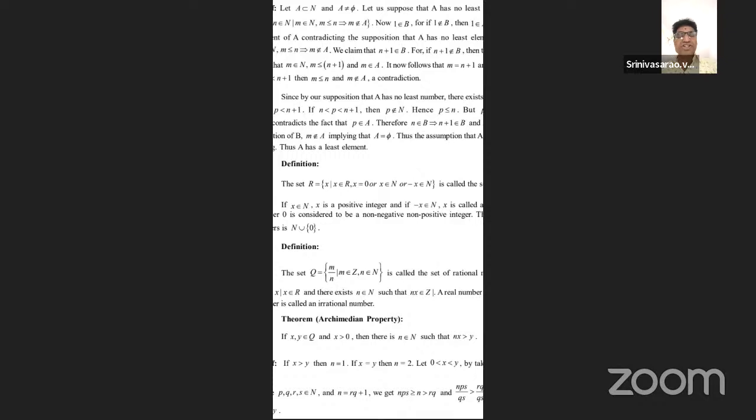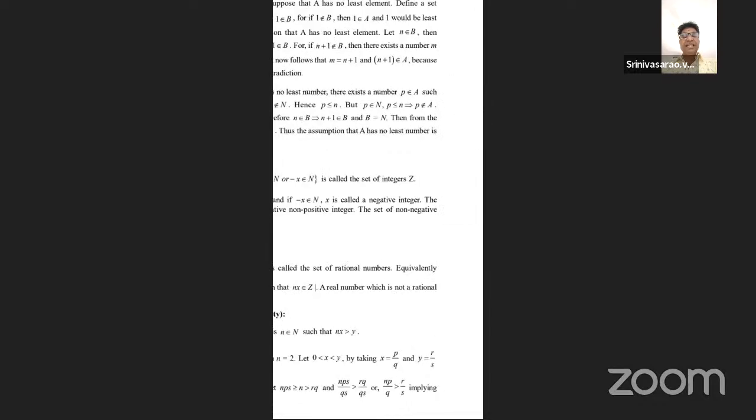Now if m is less than n plus 1, then m is less than or equal to n, and m does not belong to the given subset. That is a contradiction, since by our supposition A has no least element. Suppose p is an element of A with p less than n plus 1; then n less than p, but p would lie between n and n plus 1, and any real number lies between two consecutive integers.